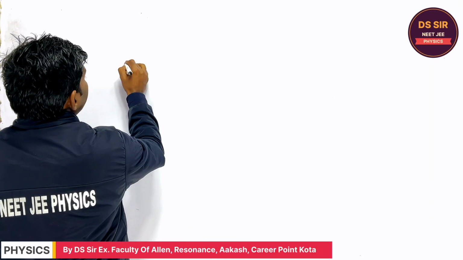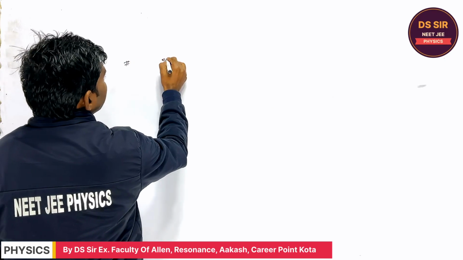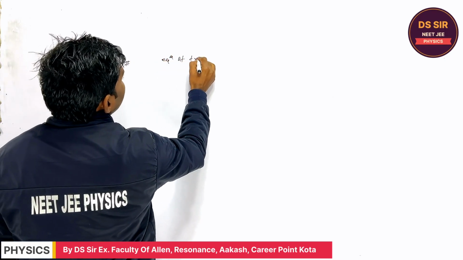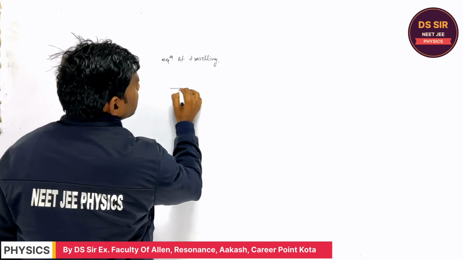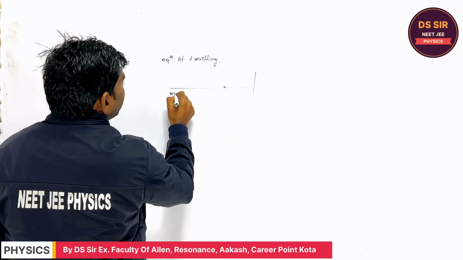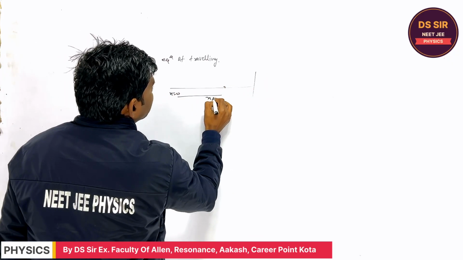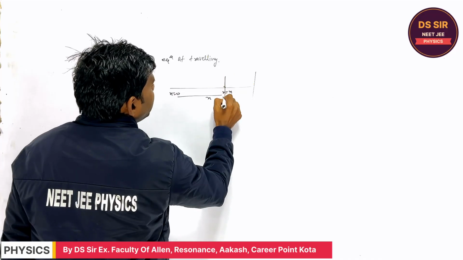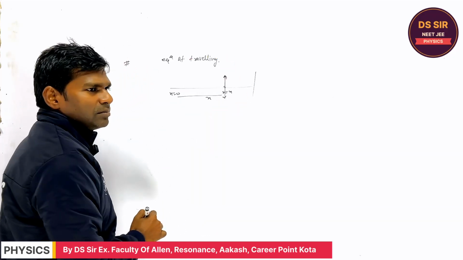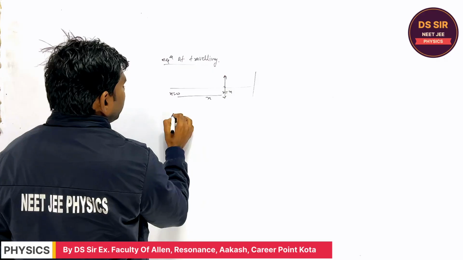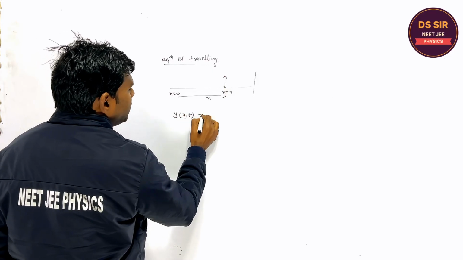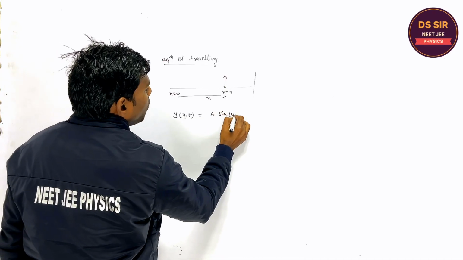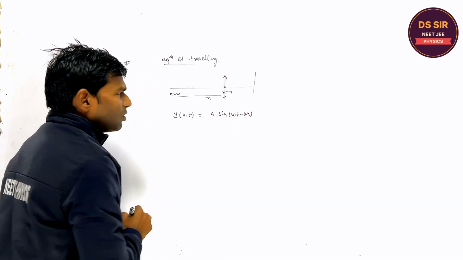So if you write the general equation of traveling wave, now it is clear, it is nothing but the displacement of any particle at x, and it is performing oscillation. What is the equation of traveling wave? You will write y as a function of x and time t equal to a sine omega t minus kx. Are you getting or not?